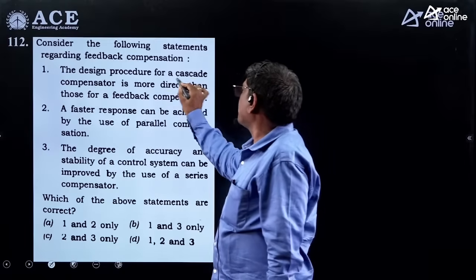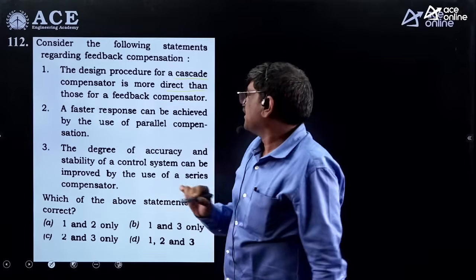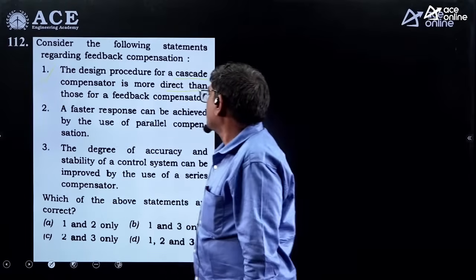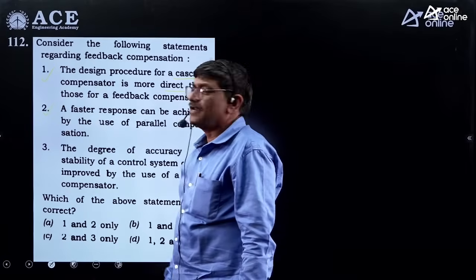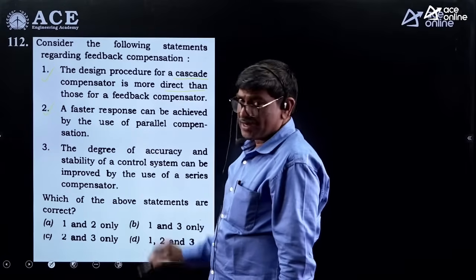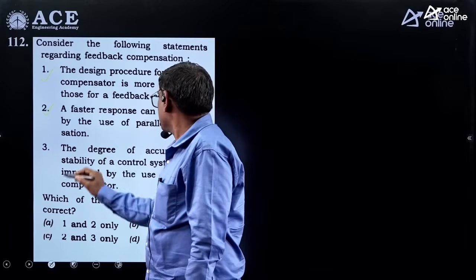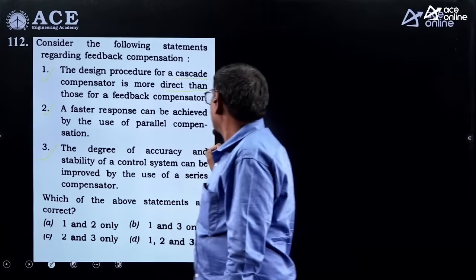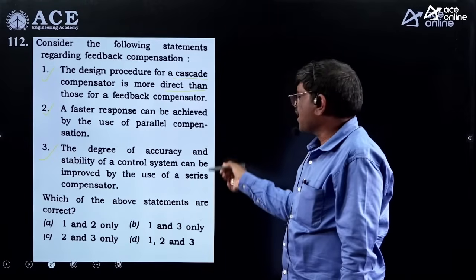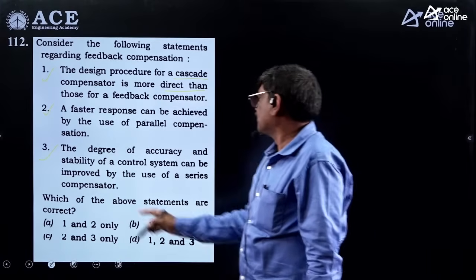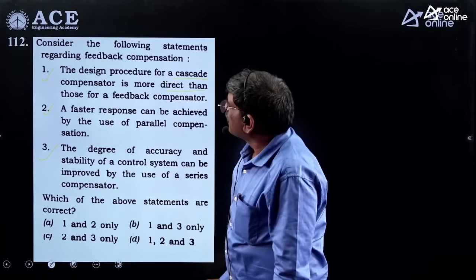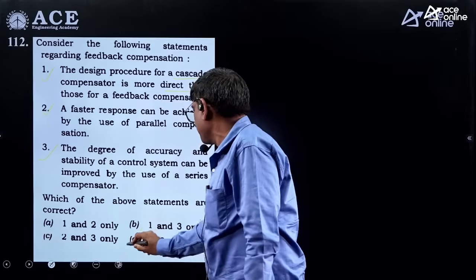So consider compensation. Cascade compensation is called direct compensation. So answer A is correct. Feedback compensation generally reduces the time constant and speed, making the response faster. So regarding the degree of accuracy and stability, if you consider the PD controller, then the third statement is going to be correct. That means the answer is 1 to 3.